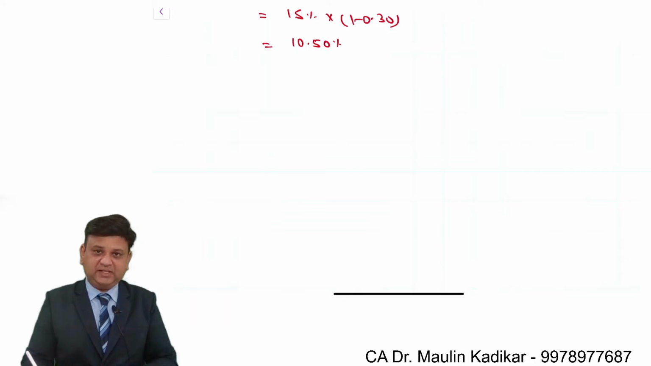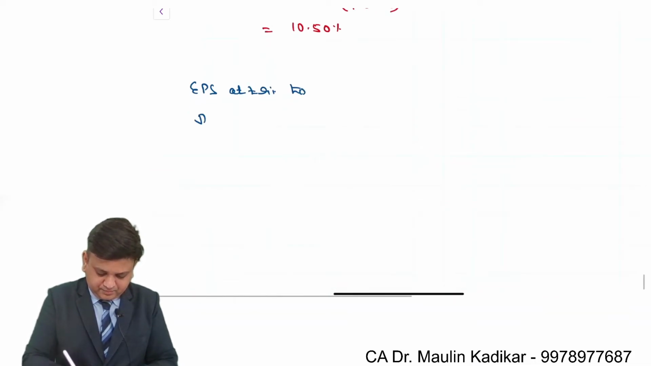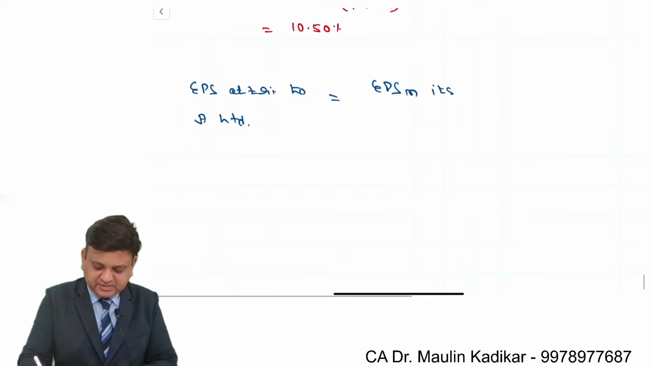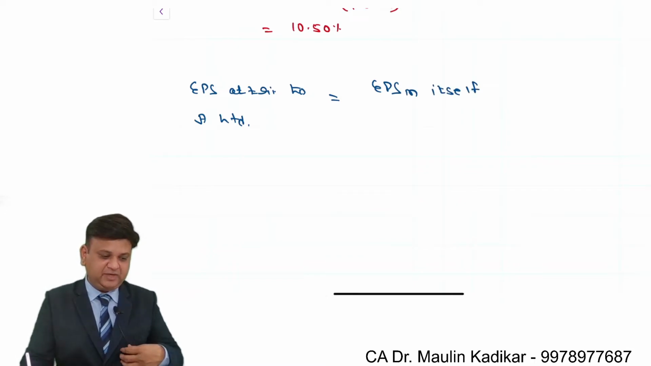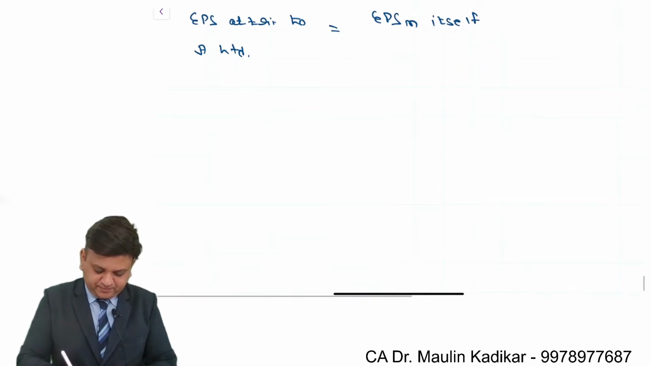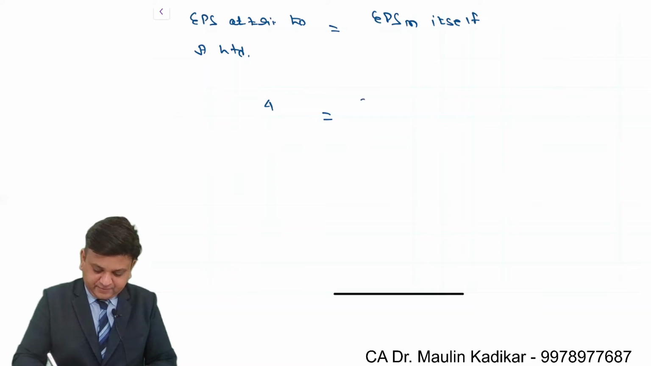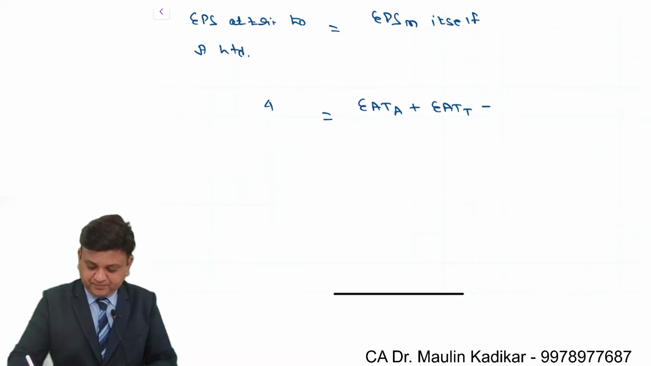Now importantly we understand like this. Earning per share attributable to A Limited is EPS of the merged firm itself. This is the basic formula that we have. The earning per share of A Limited should be 4, that is 4.2 rupees divided by 10.5. Earning per share of the merged firm is earning after taxes of A plus earning after taxes of T minus, listen carefully, X into 0.105.